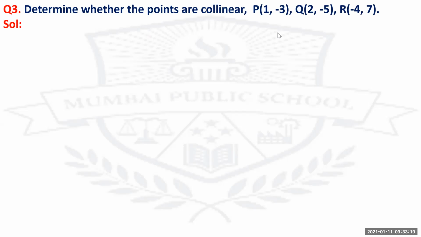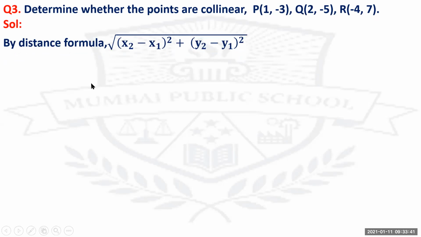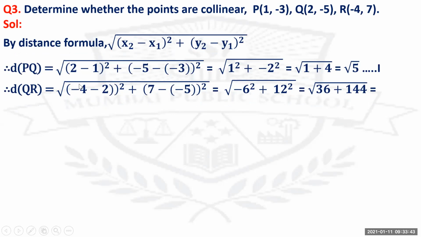So you have to check whether PQ plus QR is equal to PR, or say PR plus PQ equals QR. That you will get after you find the distance. So to find the distance between these segments, let's begin now by the distance formula. Once you apply the distance formula, you will get distance PQ equals (2 minus 1) the whole square plus (-5 minus of -3) the whole square. Now check here, minus and minus is going to become plus.